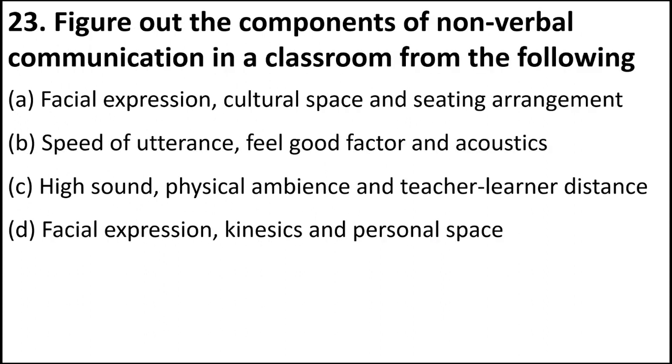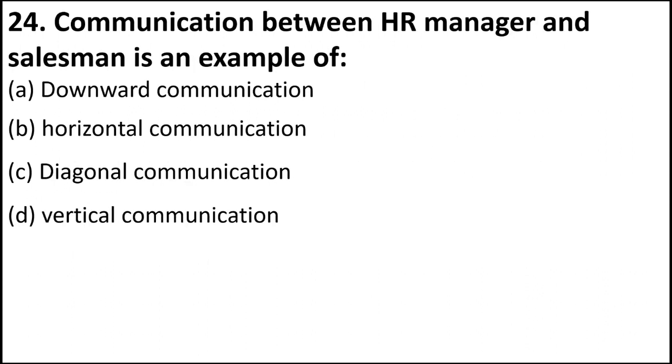Figure out the components of non-verbal communication in the classroom from the following. So if you look at the options, facial expression, culture, space, and seating arrangement. Okay, let's read the others. Speed of utterance, good feel good factors, acoustics, high speed, physical ambience, teacher learner distance. Facial expression, kinesics. Kinesics is the movement of the body. Okay, and personal space. The right answer or the most appropriate answer is option D, facial expression, kinesics, and personal space.